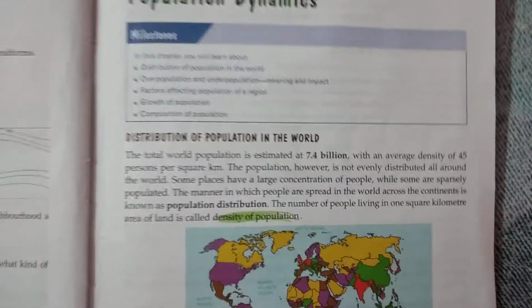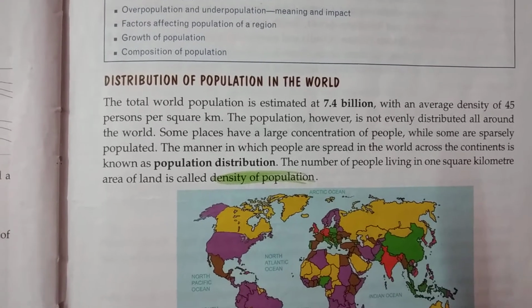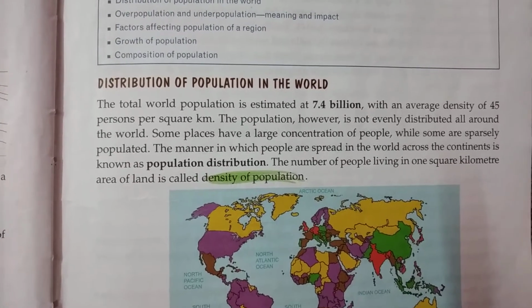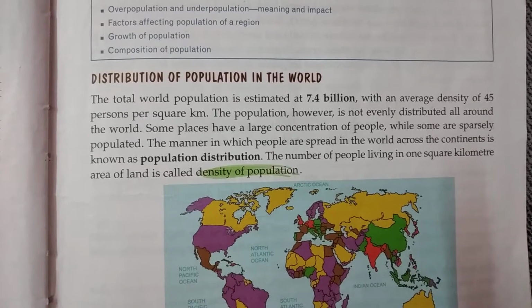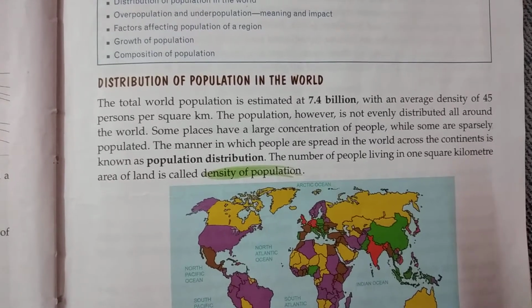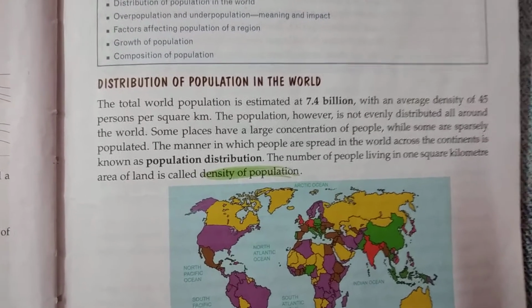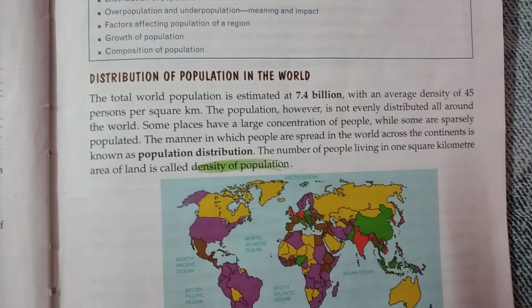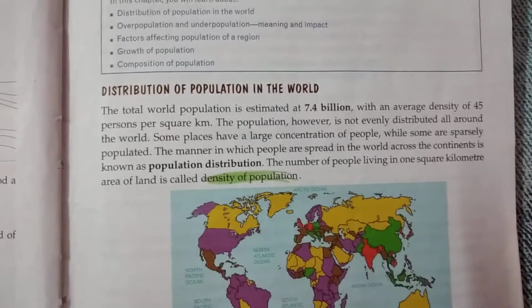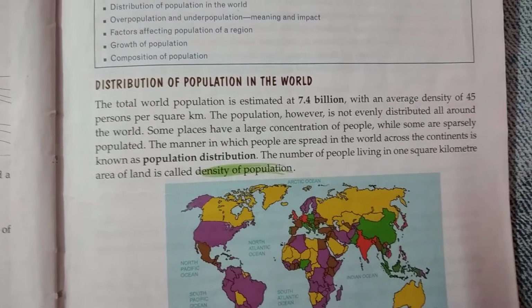Now, the first valuable information that we are going to get is that the total world population is estimated at 7.4 billion, okay, with an average density of 45 persons per square kilometer. So, in the beginning of the chapter, they have given us an idea about the total population of the world and the average population density. We have to understand the difference between population and population density.